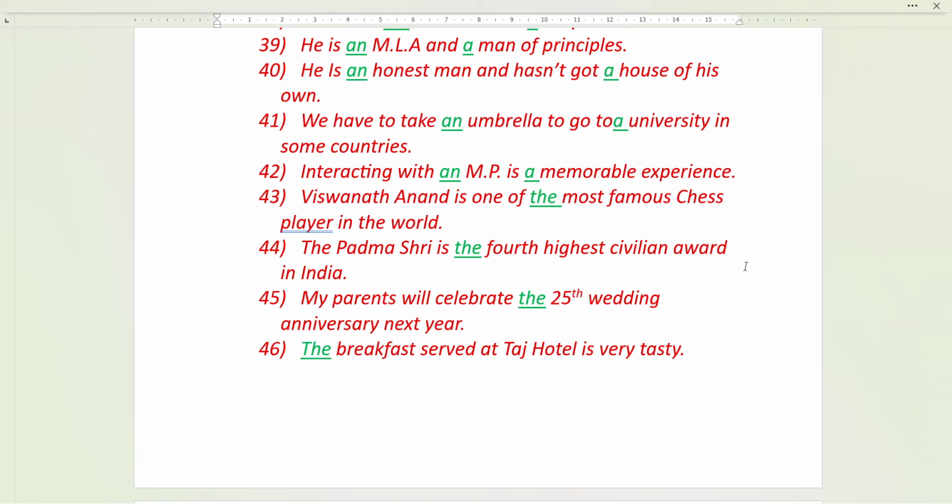Interacting with an MP is a memorable experience. Vishwanath Anand is one of the most famous; this is the superlative degree, the most famous. The Padma Shri is the fourth highest civilian award. The fourth, that is the ordinal number: the first, the second, the third, the fourth. That way, whenever you have an ordinal number, you need to use the. My parents will celebrate the 25th, this is also an ordinal number, the 25th wedding anniversary next year.